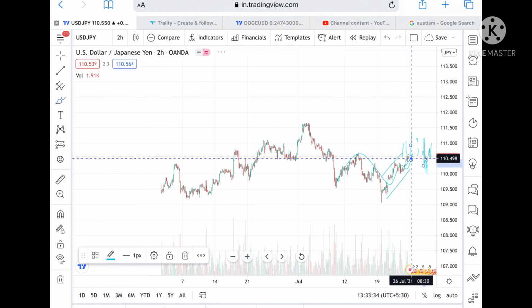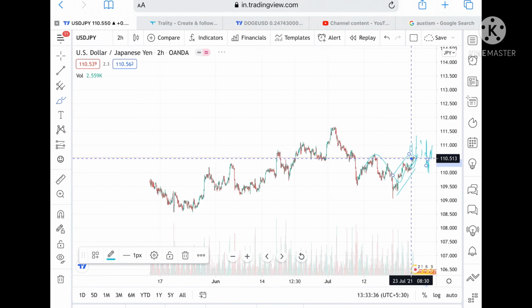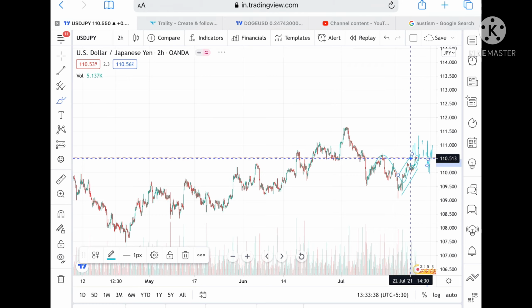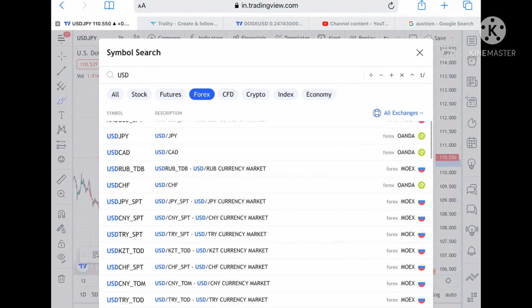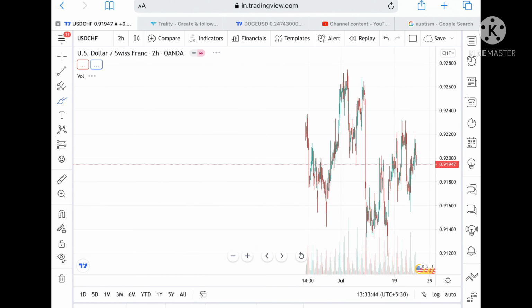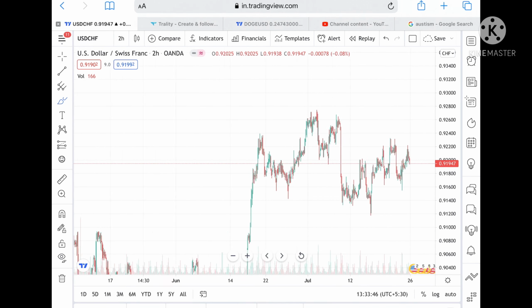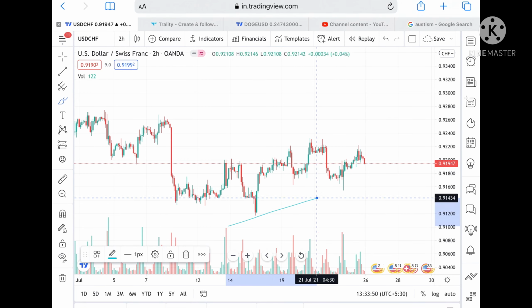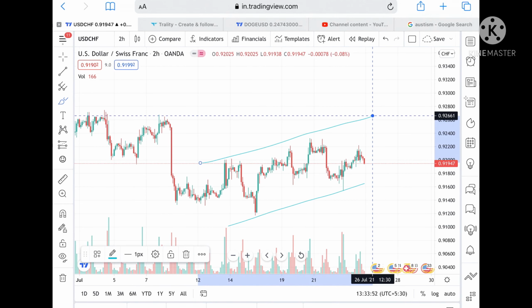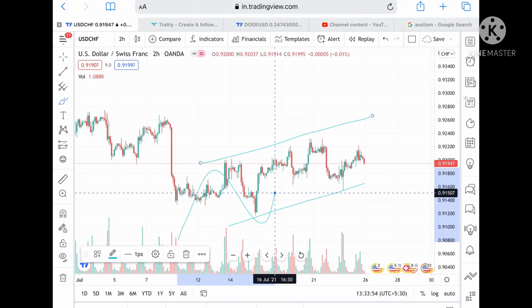Okay, if we talk about USD CHF. Okay, look at this chart. We can see that it is trying to move up. If you look at this pattern, we can see a pattern is created here. So you have to look at this pattern in a longer way.